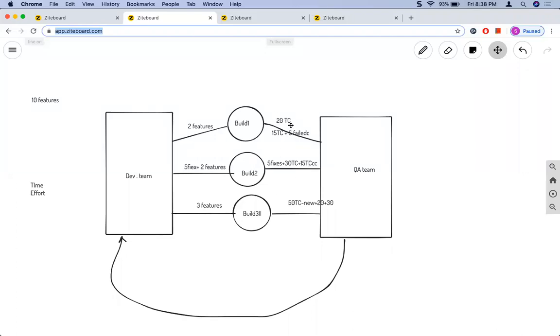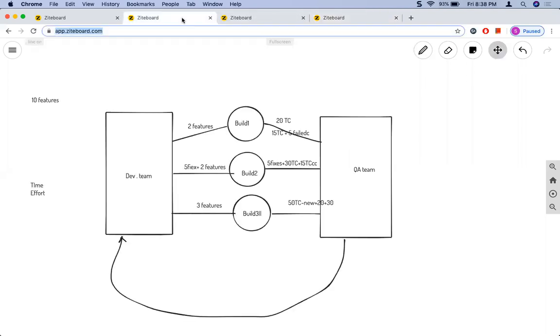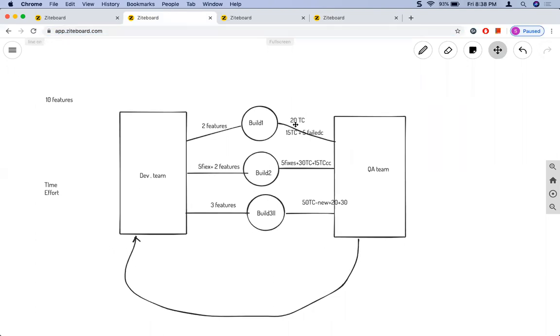So what we can do here is, an automation script we can write once and run many times, as we can write the script once but execute it with multiple test data in the same way. So we take these 15 test cases and automate them before build 2 comes.